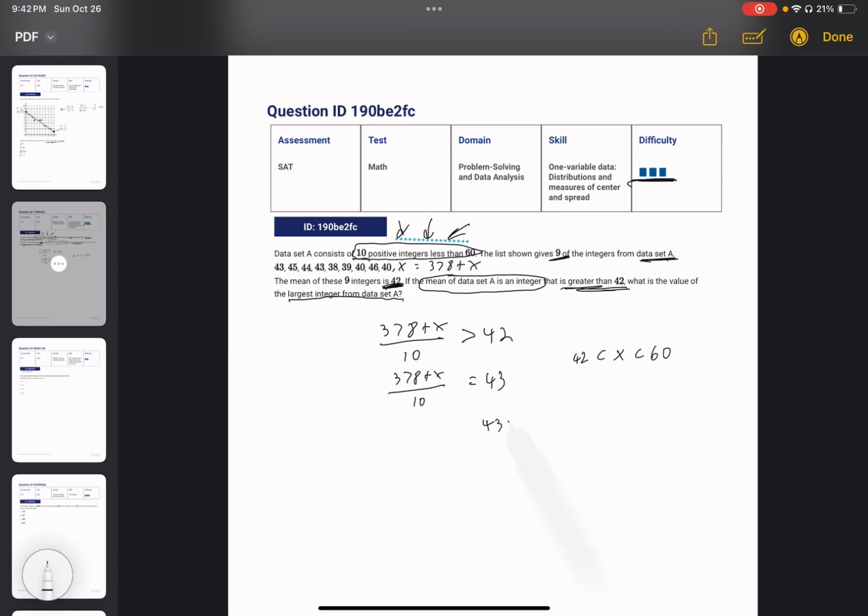So starting with this, we're going to multiply, we're going to simplify, and we get x is equal to 52. Now we check if this satisfies all the conditions. 52 is between these, and it does give us a value of the mean that is greater than 42 and is an integer. So when you see these questions, don't freak out. Use your intuition, your logic, and it should save you in these type of scenarios.